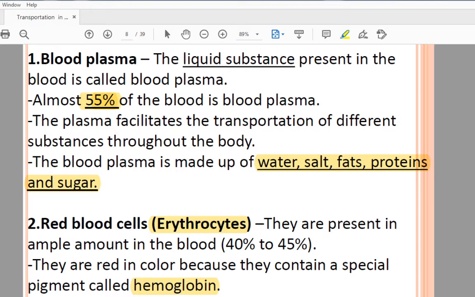And what is the function of that red color? The oxygen we take inside binds itself with the hemoglobin, hence reaches every cell of the body through the blood. Means your oxygen binds with the hemoglobin and then reaches every cell of the body through the blood. Understood about the RBC, red blood cells or erythrocytes? 40 to 45% contain hemoglobin, which is red in color, and that's why the cells are known as red blood cells, and that's why your blood is red in color.